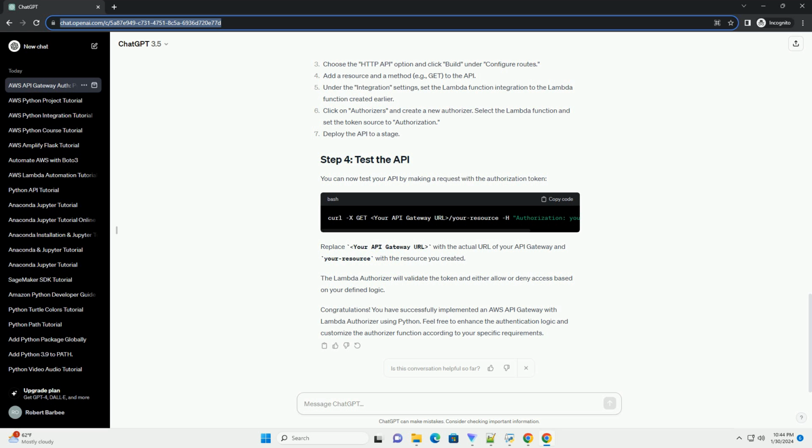AWS account. Ensure that you have an AWS account and necessary permissions to create API Gateway, Lambda functions, and IAM roles. AWS CLI. Install the AWS command line interface to manage AWS resources from the command line. Python. Make sure you have Python installed on your local machine for writing Lambda functions.